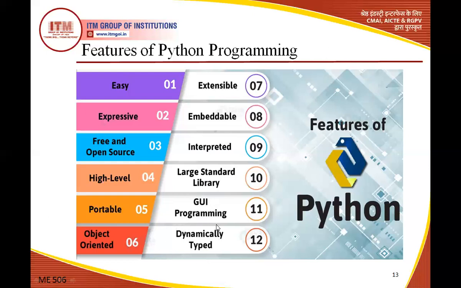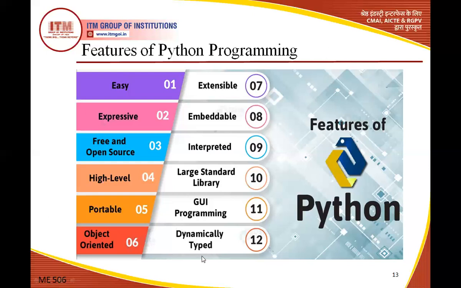Dynamically typed. This is also an important feature of Python programming. Dynamically typed means that in other languages, like C, whenever you declare a variable, you have to define a type like integer, float, character, or string. But in Python, there is no need to define a variable's type. It will be defined automatically.